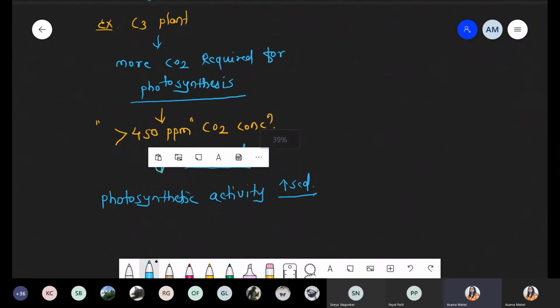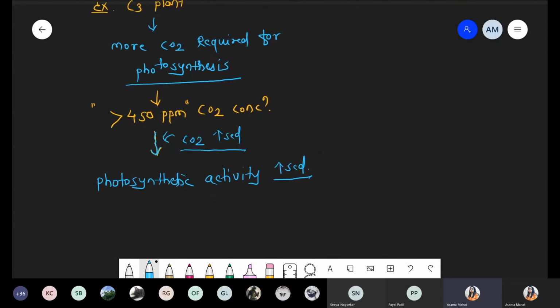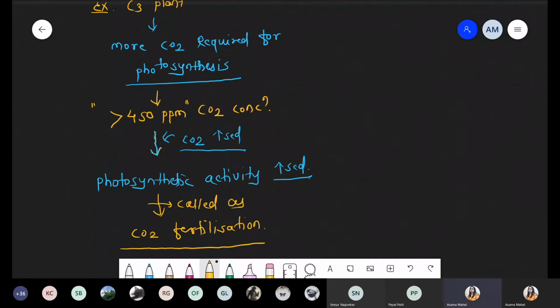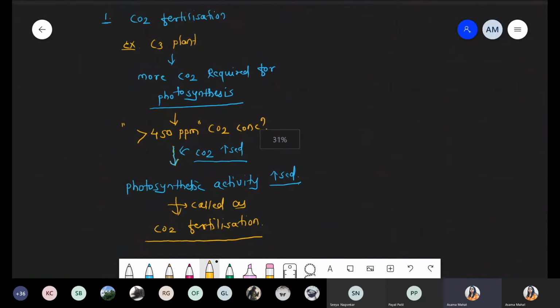So in such a condition where the concentration of carbon dioxide increases, the photosynthesis rate also increases. This process is simply called CO2 fertilization. Okay, CO2 fertilization. Got this point? It is not happening regularly.